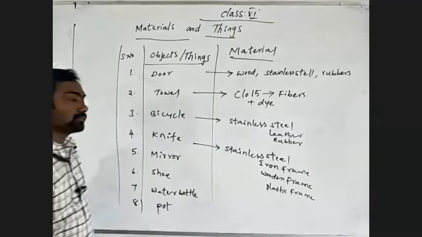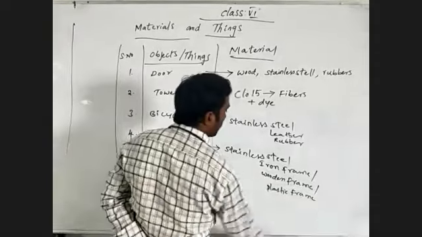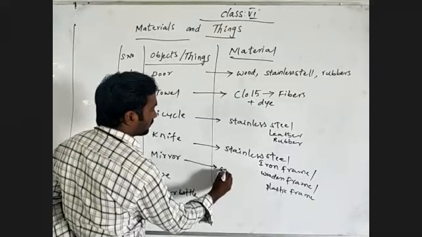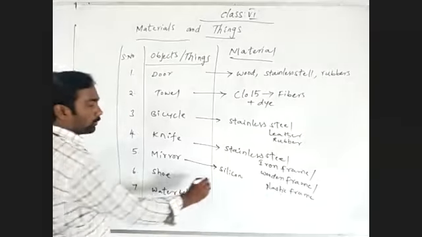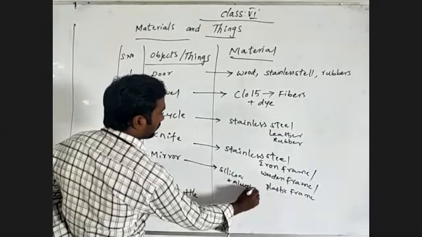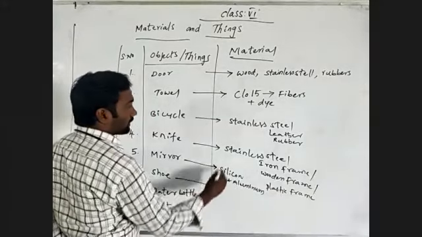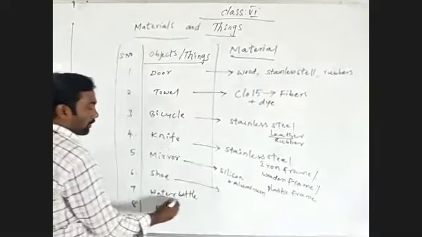The mirror is made up of silica, and it is present in a stand with aluminum. Coming to the shoe, we already discussed leather.